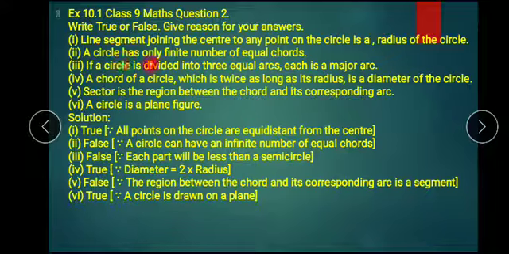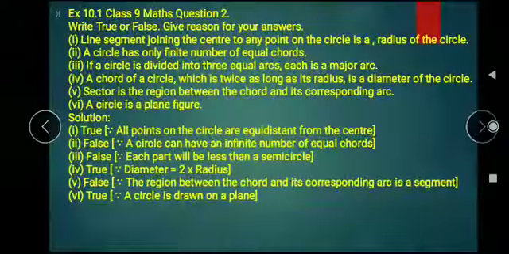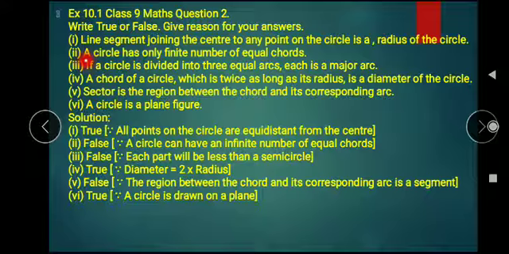A circle has only finite numbers of equal chords. How many chords can a circle have? Finite means countable, but we can have uncountable chords in a circle. So the answer will be false, because a circle can have an infinite number of equal chords.